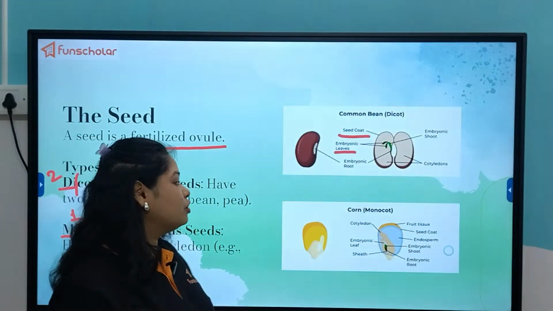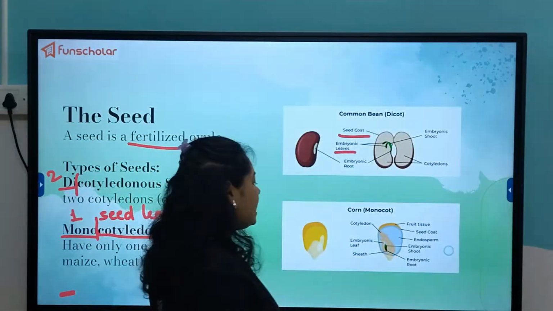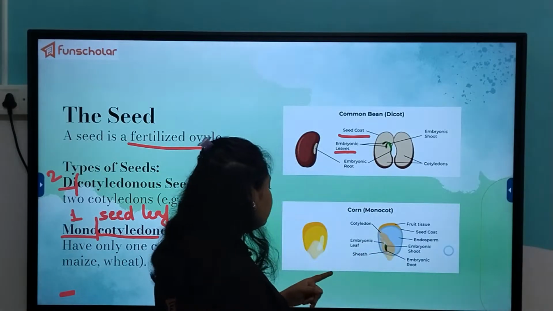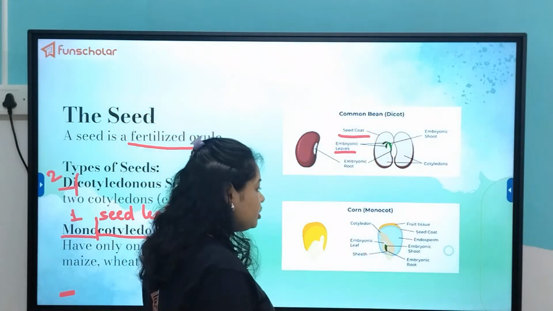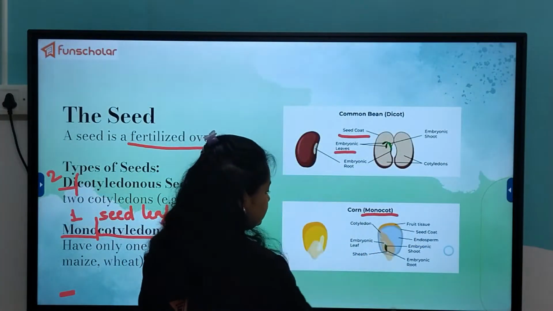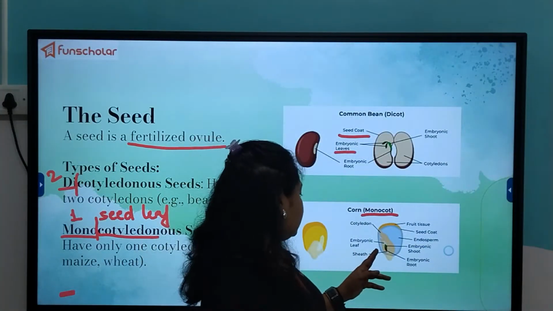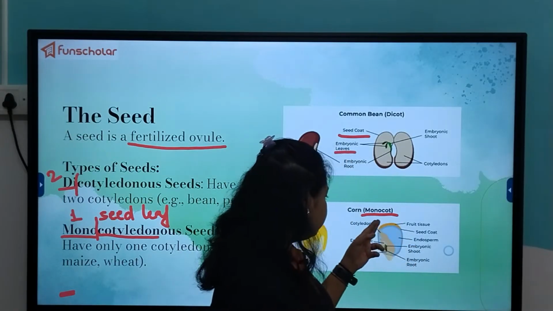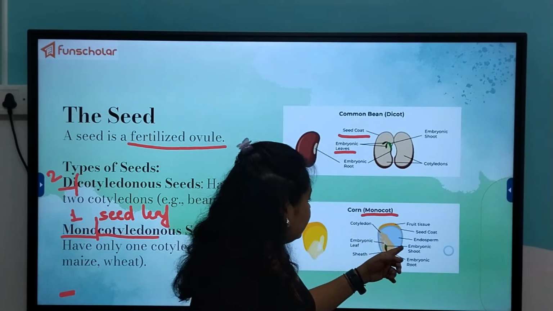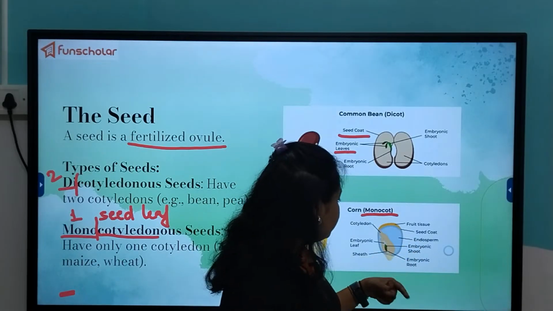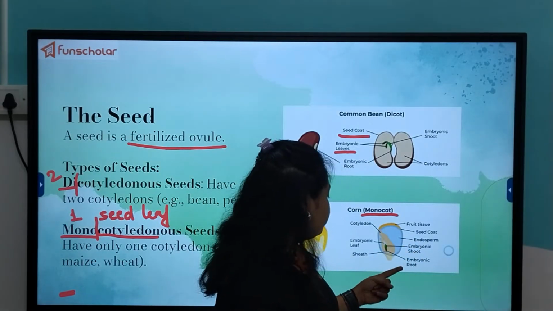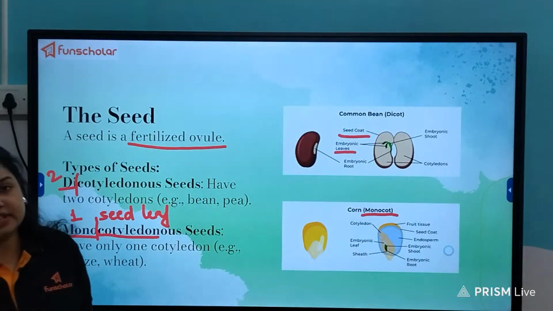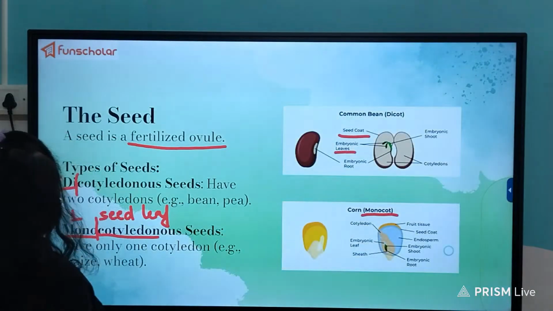Then coming to the monocot seed, that is the corn, and there is the cotyledon, you can see here. On one side only you can see the food reserve, because it is a monocot type of seed. Then again it contains the embryonic leaf, then the fruit tissue surrounding the seed, then the seed coat, the endosperm, then the embryonic shoot, the embryonic root, and the sheath, a layer of protection.